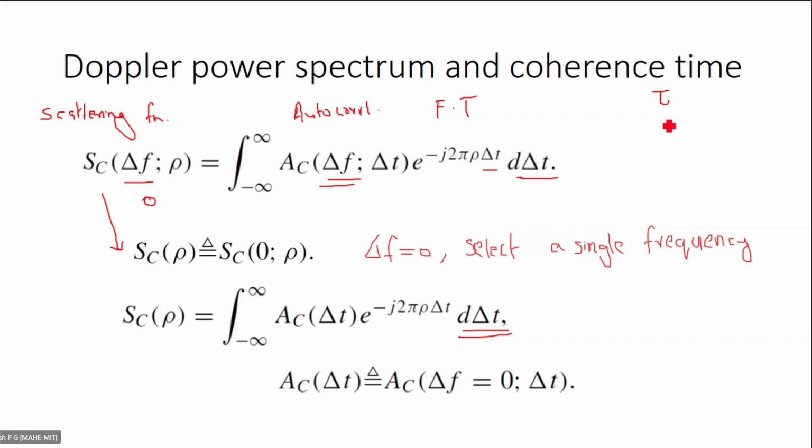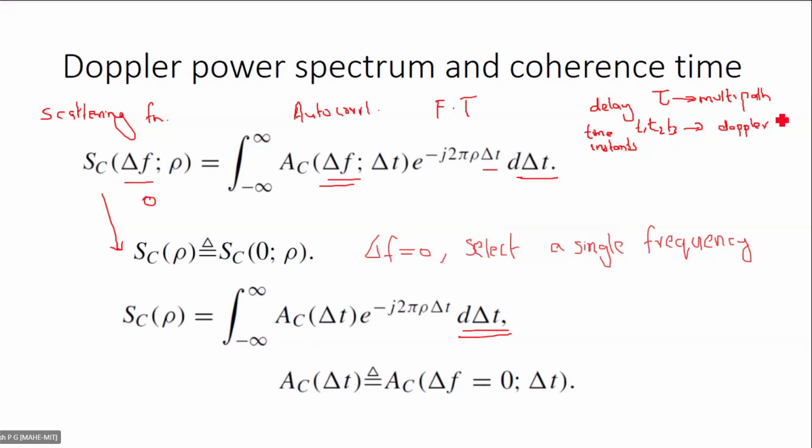The idea is that if you're considering delay tau, that means that we are investigating multipath, right? But if we are considering T1, T2, T3, etc., that is different time instances, then we are investigating Doppler.